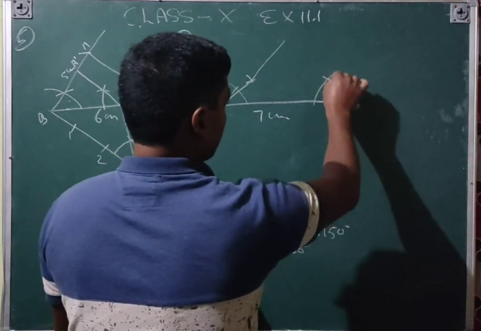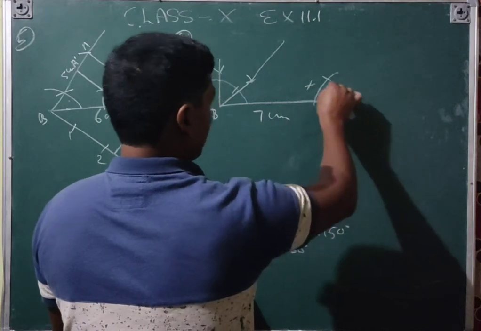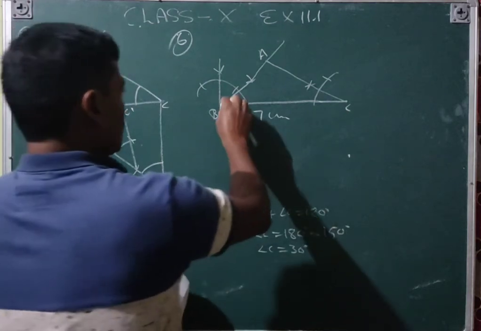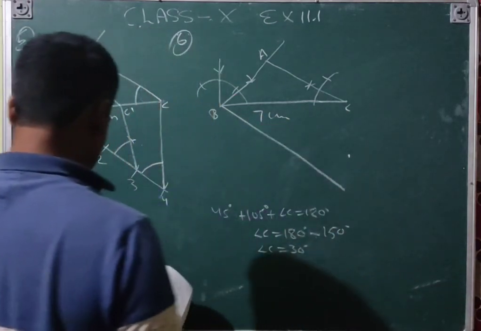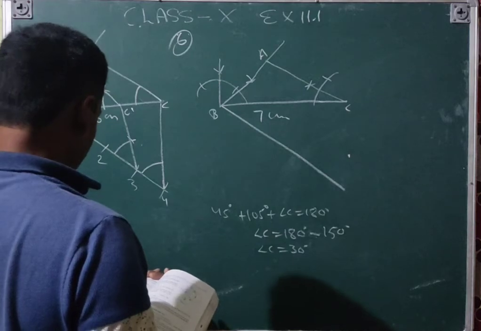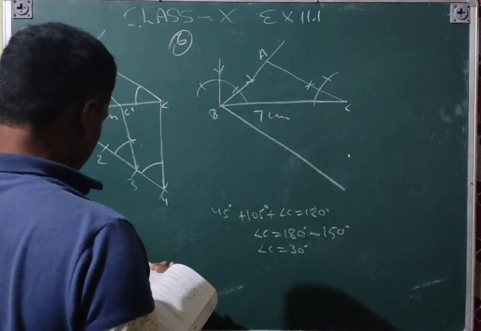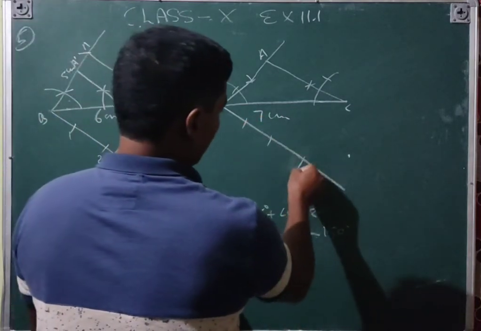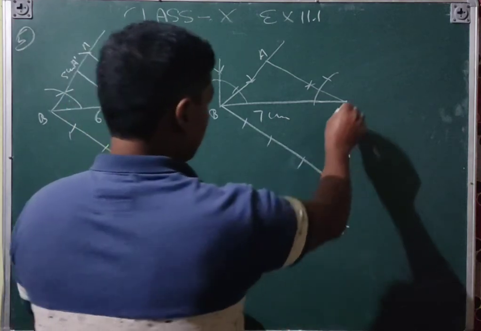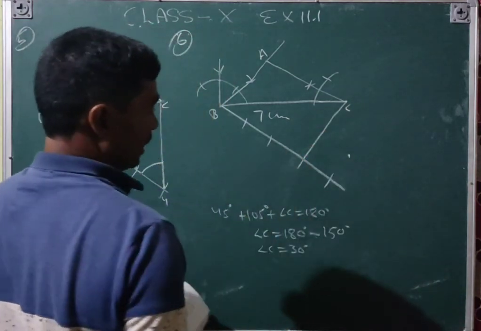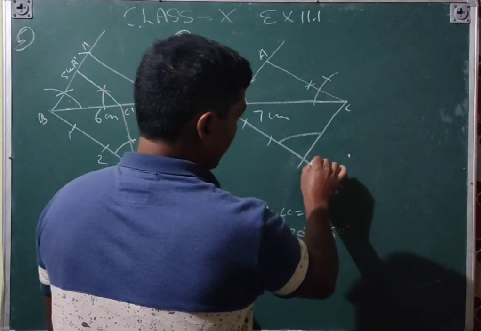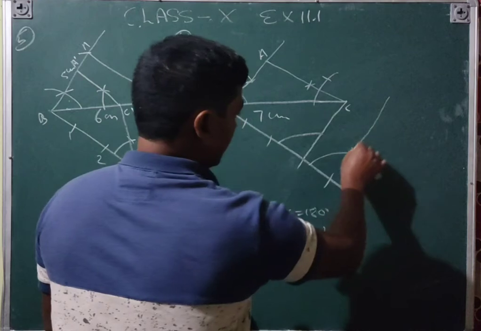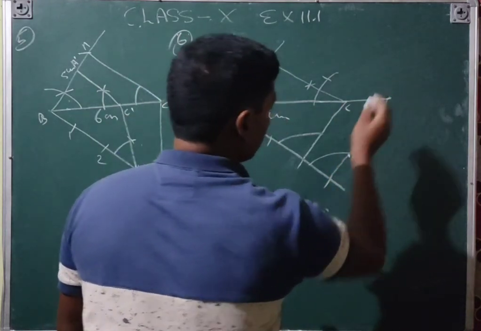First angle is this 60 degree, then bisect, that is the A point. Now the same process: acute angle, and then the ratio is given here, 4:3. So 1, 2, 3, 4, and then the denominator is 3. So by 3 you will join that. Next, the same thing: make an arc by the same distance, and then by this distance make an arc. This will be parallel to this one. You will extend that one.